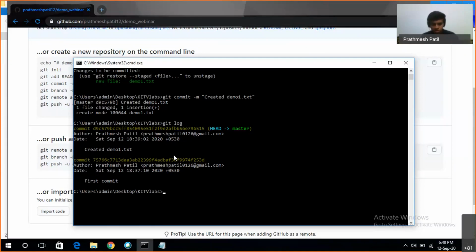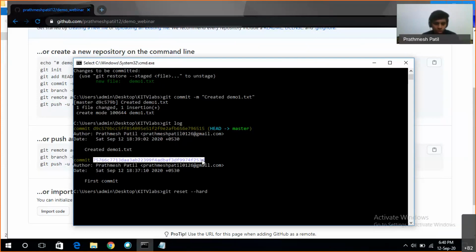The most recent commit is this, but I don't want that. I want to go back to this earlier commit, like I want to undo the changes. There is one command, git reset --hard, and you have to provide this commit ID, because we want to get back to this commit.